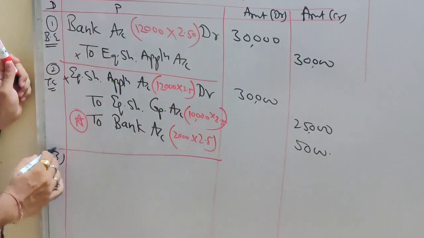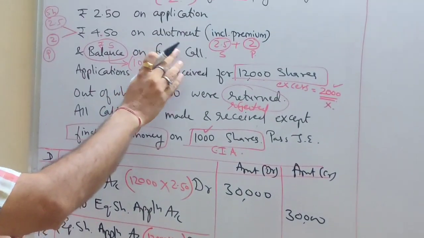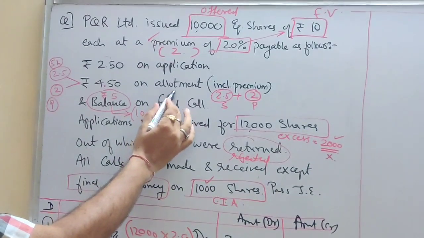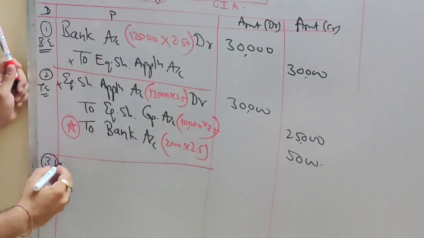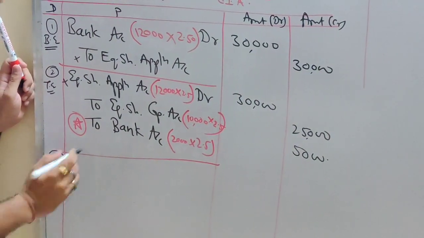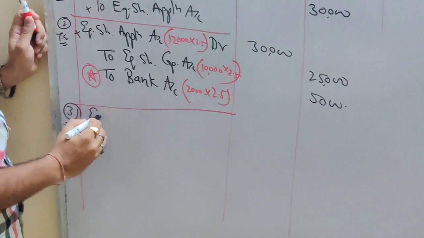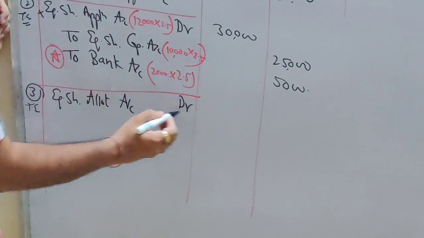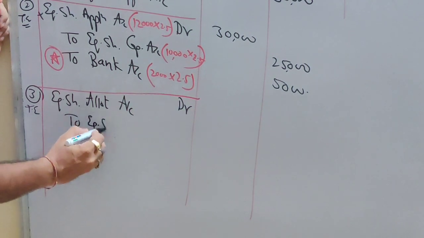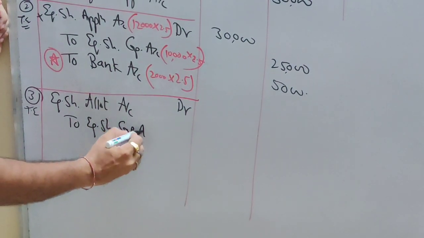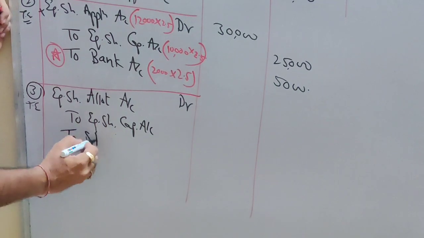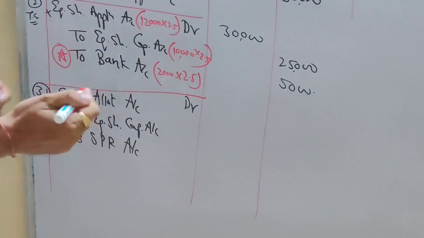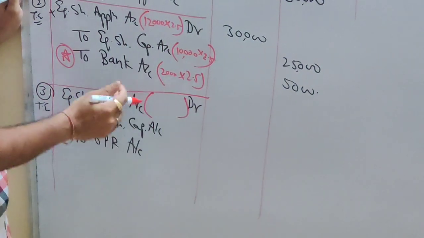Now, what is your next installment after this? Allotment's transfer entry. You have to tell me the allotment entry with the premium, students. So what will be your transfer entry with the premium? It will be equity share allotment account debit to equity share capital account to SPR account. SPR is securities premium reserve.